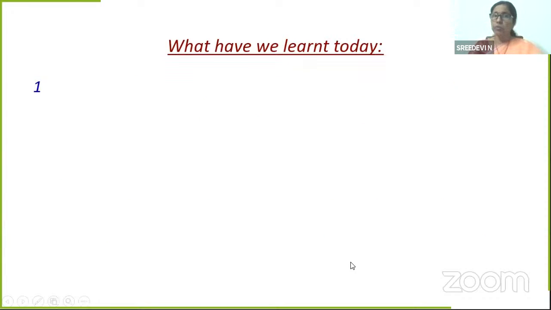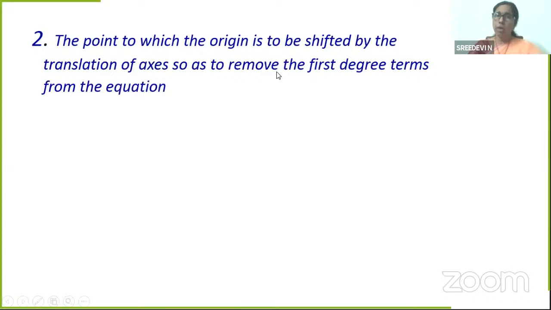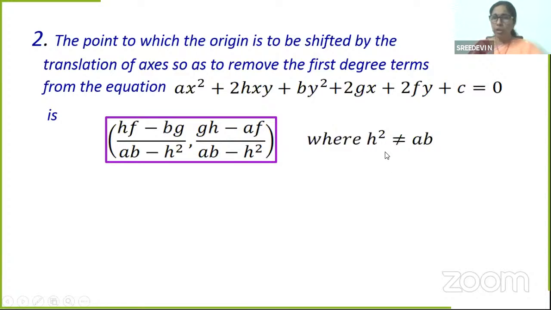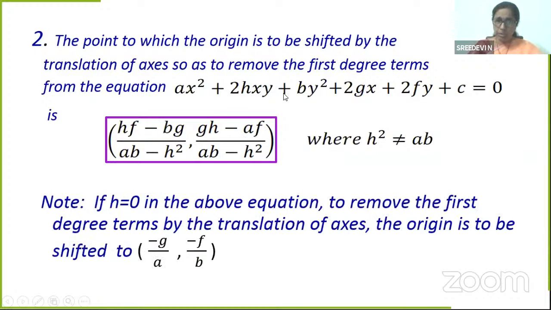Yes. Now, we have also seen the formula. What is that? The point to which the origin is to be shifted by the translation of axis so as to remove the first degree terms from the equation is what? hf minus bg by ab minus h square, gh minus af by ab minus h square. This is also proved already where h square is not equal to ab. What is the other note that we have seen? When h is equal to 0, to remove the first degree terms, the origin should be shifted to minus g by a, minus f by b. This is the required point.